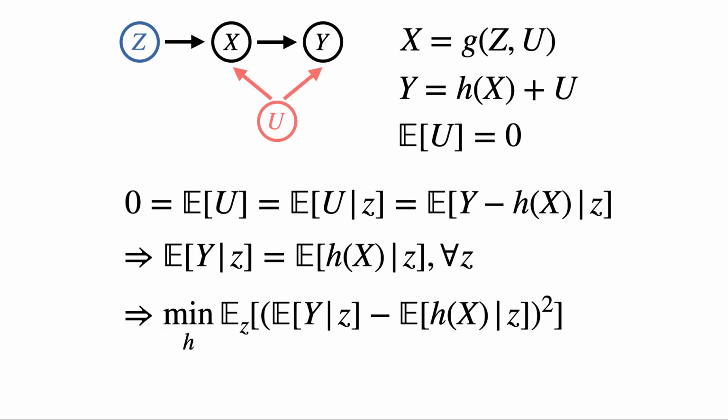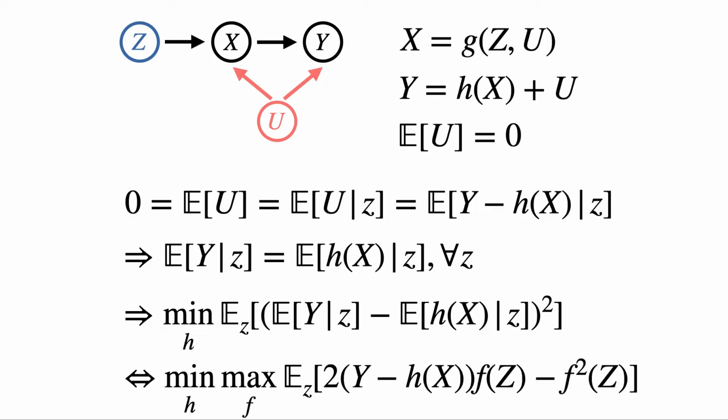To evaluate this objective, one needs to be able to draw samples of x conditioned on a particular value of z. One therefore needs to learn a generative model of p(x|z) first, and then minimize the MSE over samples generated from this model. We show in our paper how this is equivalent to a particular zero-sum game that does not require a two-stage procedure. Putting it all together, we can derive two objectives based on a necessary condition for the causally correct predictor. For it to be a sufficient condition, one needs the natural identifiability properties to hold. We refer interested readers to the landmark work of Chen and Pouzo for greater detail.